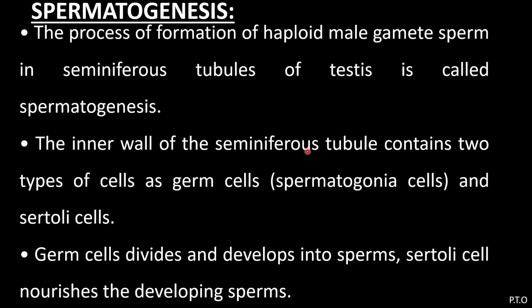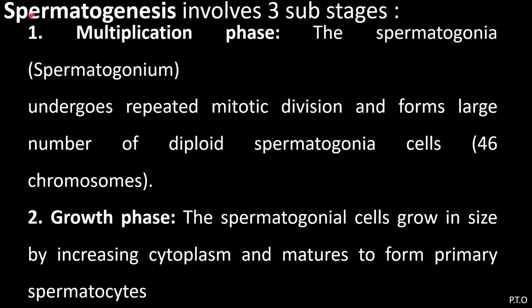The inner wall of seminiferous tubule contains two types of cells: germ cells, which are also called spermatogonia cells, and Sertoli cells. Sertoli cells are also called nurse cells. They nourish these growing germ cells. So the inner wall of seminiferous tubule has two types of cells: germ cells and Sertoli cells. Germ cells divide and develop into sperms, and Sertoli cells nourish the developing sperm.